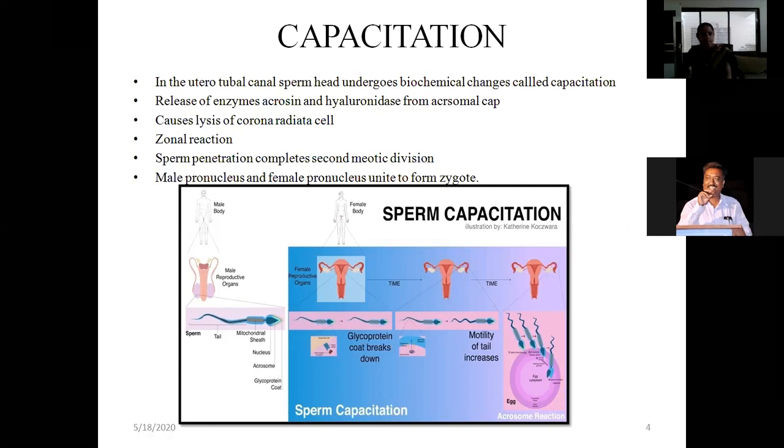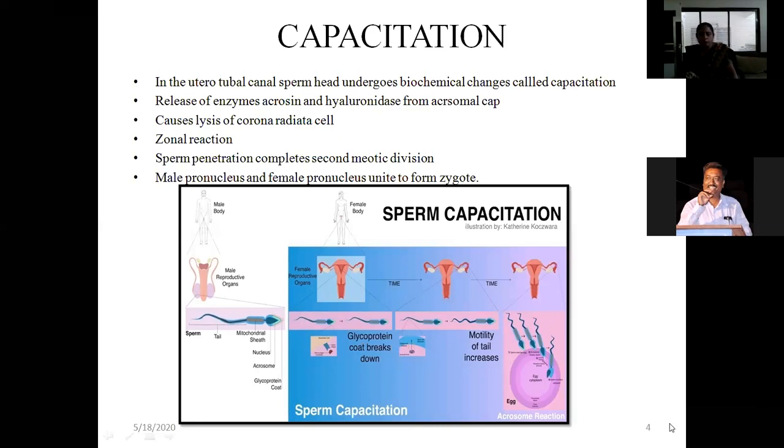And for the fertilization to be completed, what is required? Capacitation. You can see in the diagram, the uterus is given, timing is given, everything is given. The ovum is there, and you can see how the sperm enters. I told you millions are deposited. Out of those millions, thousands travel in the uterine cavity. Out of these thousands, only hundreds go into the fallopian tube.